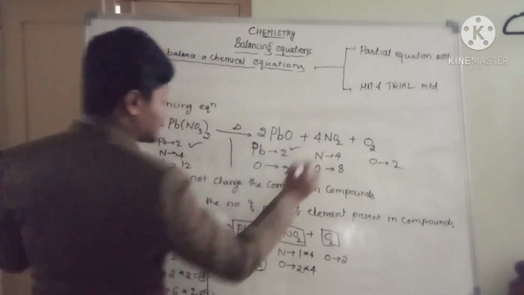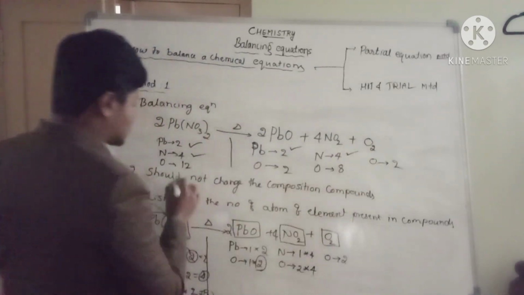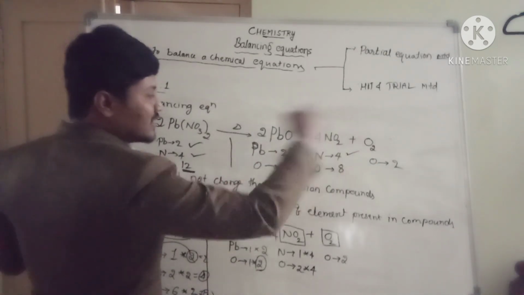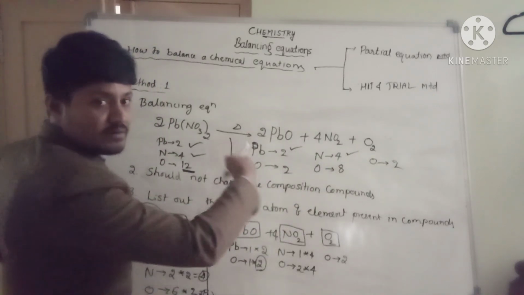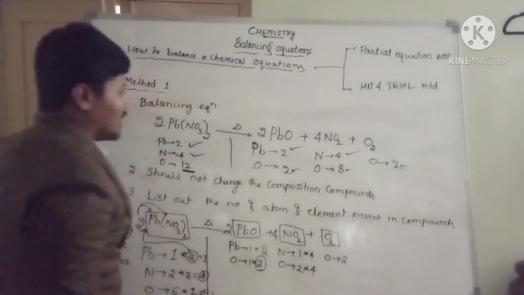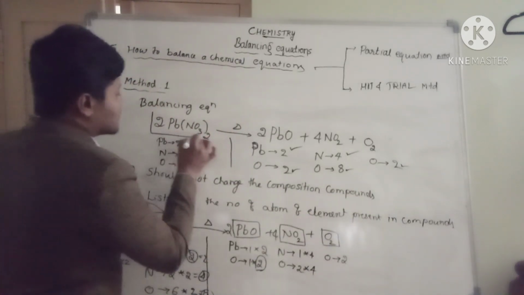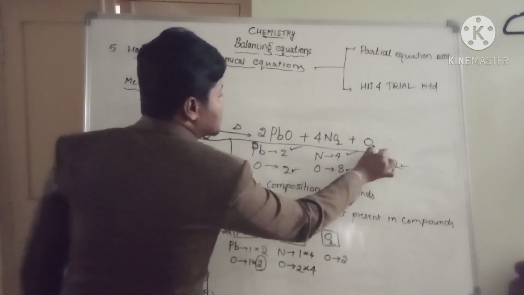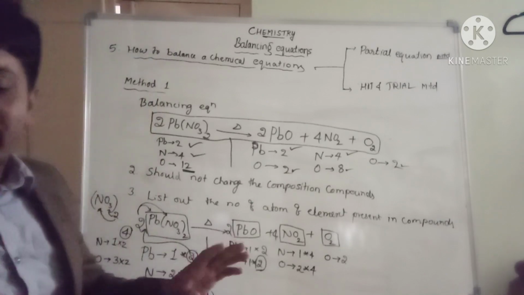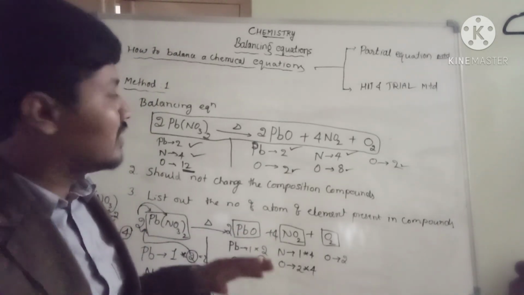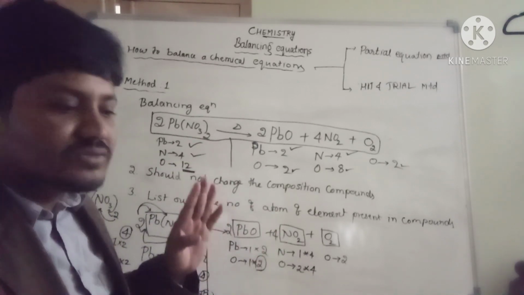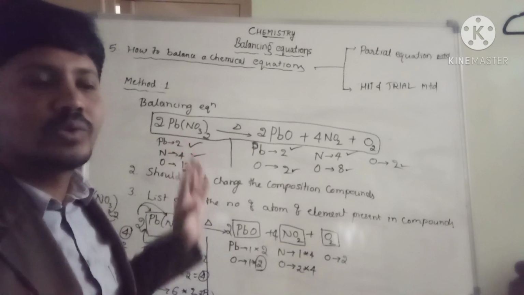Lead is balanced. Nitrogen is balanced. Oxygen, 12 atoms is there. Add all oxygen atoms present on the product side. 2, 8, 10. 10 plus 2, 12. So we can call this a well-balanced chemical equation. So wherever in the examination the question paper asks to balance a chemical reaction or write a chemical reaction, you are supposed to write a balanced chemical equation only.